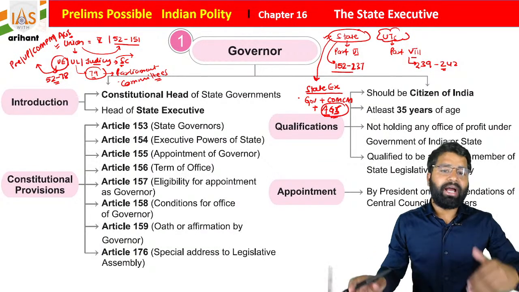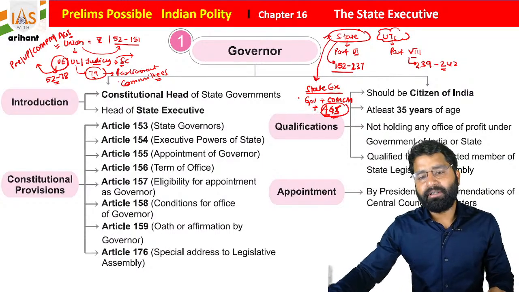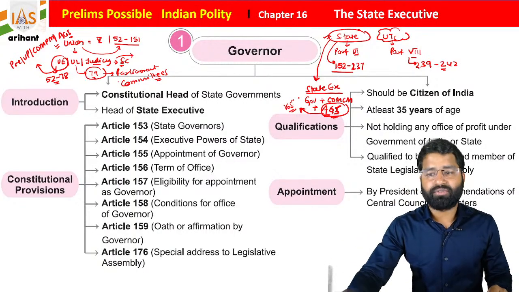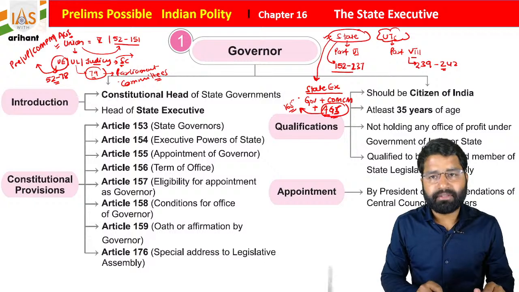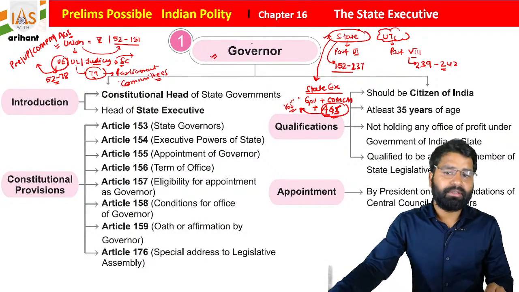As in the center there is the Attorney General of India, in the same format, students, under Article 165 of the Indian Constitution, there is the Advocate General of the state. We are going to discuss each and everything in a very systematic way, but first we'll discuss the Governor of the state, students.